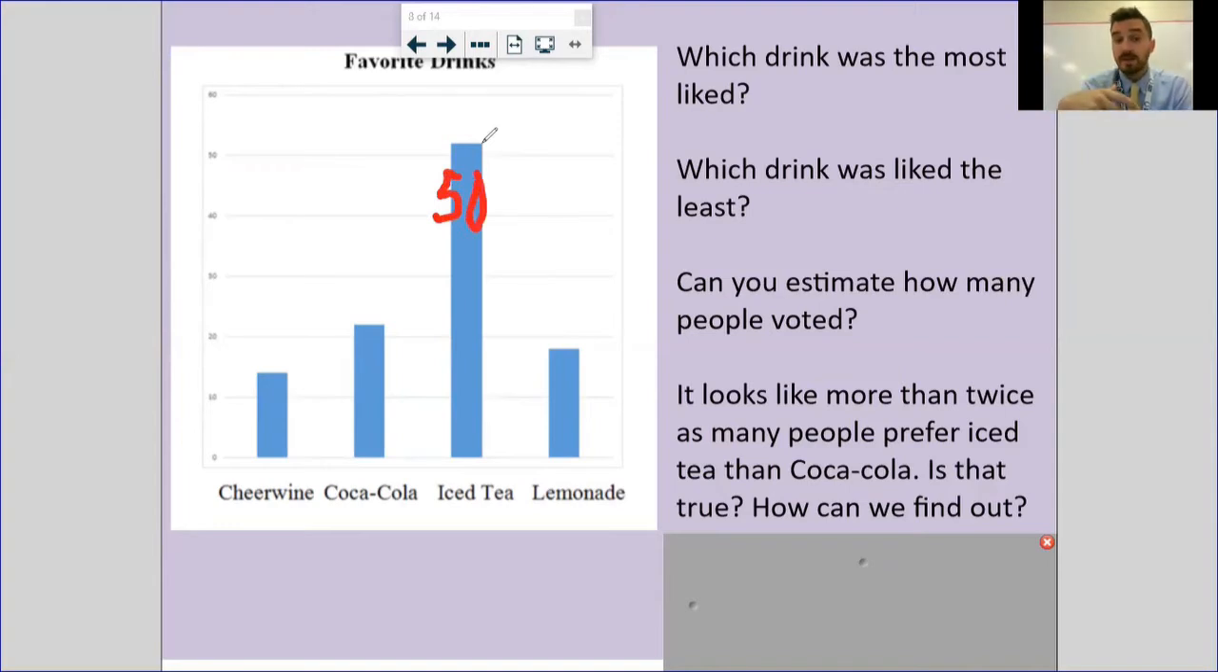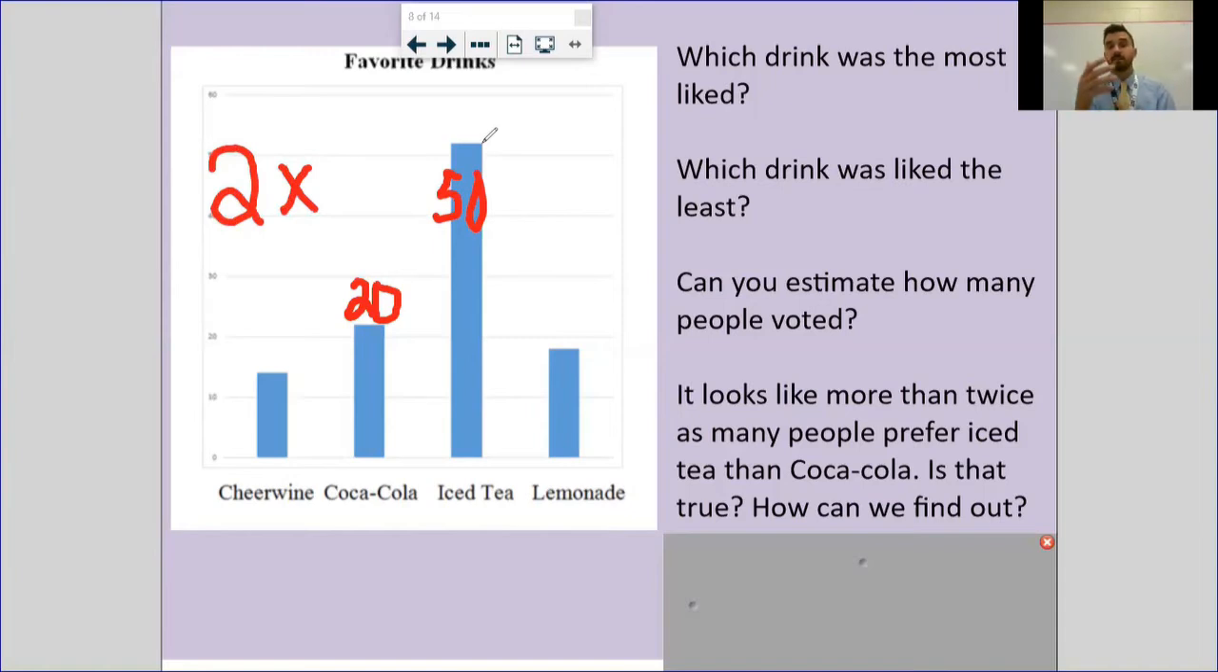Lemonade looks to be at about 20. Or is it Coca-Cola? I'm sorry. Coca-Cola is at about 20. So if you want to know if iced tea is twice as many as Coke, twice as many is important. Because if you're sitting at home and your mama asks you to do something twice, that means she asks you to do it 2 times, which looks like this. She only had to ask you once, but 2 times.